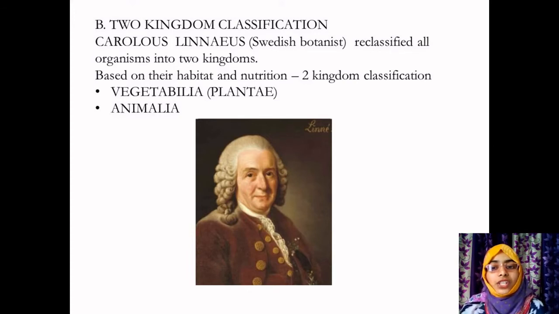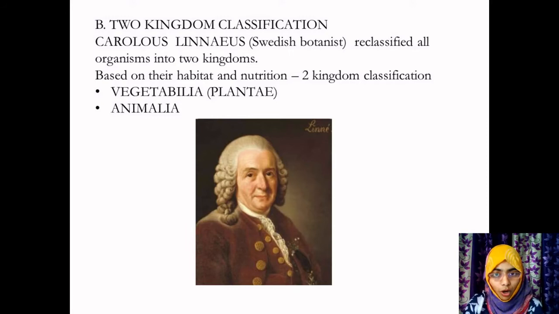This type of classification was effective, but not as effective as the further classification that followed. Later, his work was combined with the work of Charles Darwin, forming the foundation of modern taxonomy. But today, the two kingdom classification is not much accepted. Why?